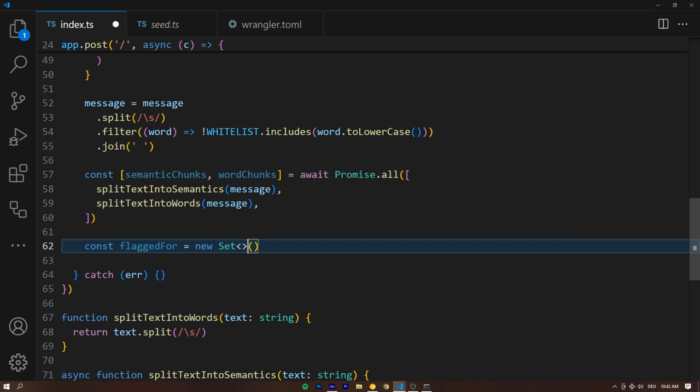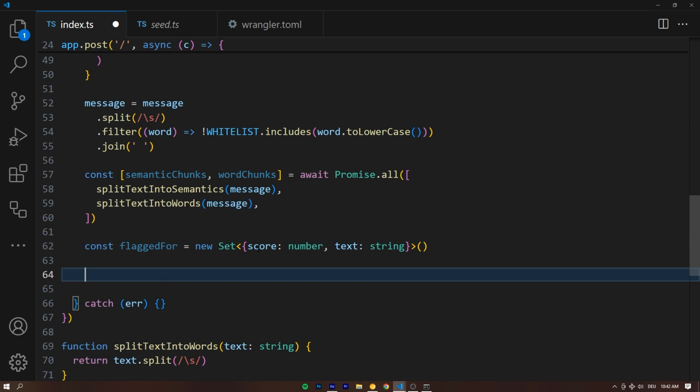And this set actually takes a TypeScript generic. We can tell it what the type will be. And that type will be an object with a score, that's going to be a number, and also a text. And that's, of course, going to be a string, right? And we're not going to put anything at the very end. It's going to be empty for now.